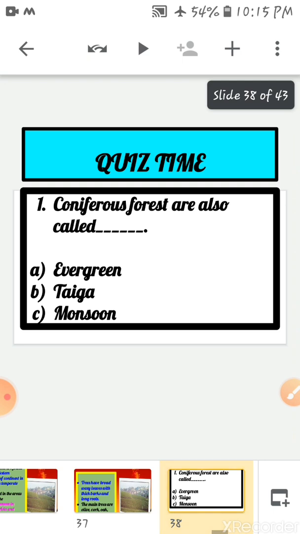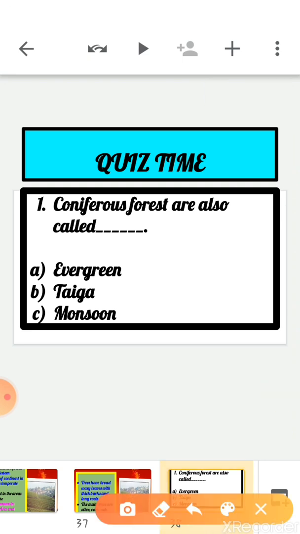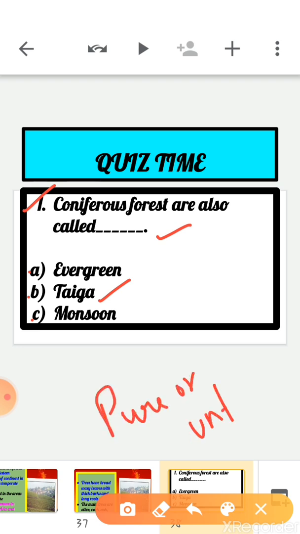Now it's quiz time. The first question: coniferous forests are also called, dash. Options are: first, evergreen forest; second, taiga; and option C is monsoon. So tell me children, coniferous forests are also called? Yes, option B is taiga. And taiga means pure or untouched in the Russian language. So coniferous forests are also called taiga.